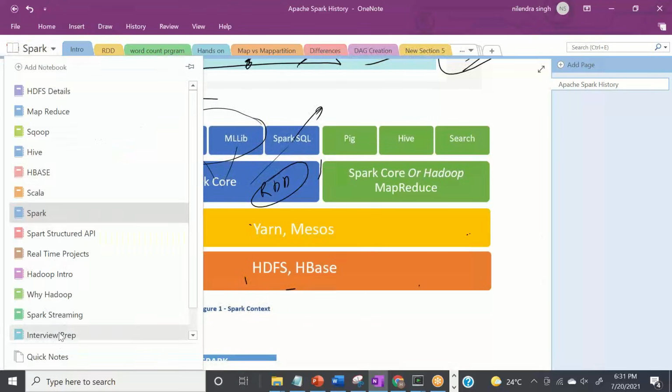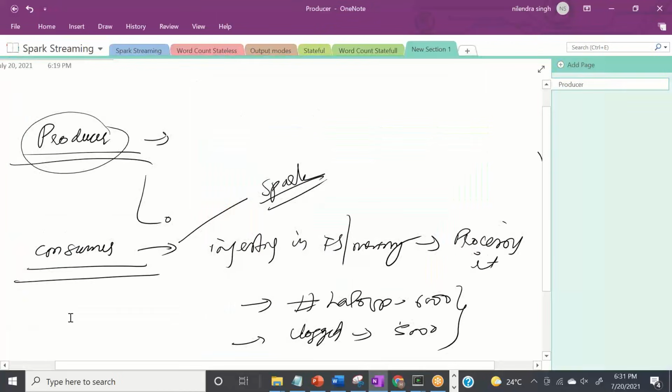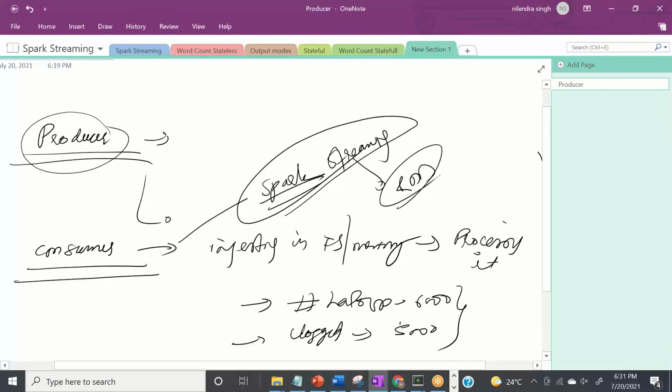So let's jump to Spark Streaming again. Now, we know that the consumer in our case is Spark Streaming. Behind the scene, Spark Streaming will be processing data as RDD because obviously everything is going to Spark core, okay? So till now, everything is clear that there are two things, producer and consumer. Producer will produce the real-time messages, consumer will consume the real-time messages and process them, right? And one of the consumers is Spark Streaming. Spark Streaming's basic unit of processing is RDD, and RDD is nothing but resilient distributed datasets. We all know this stuff, okay?